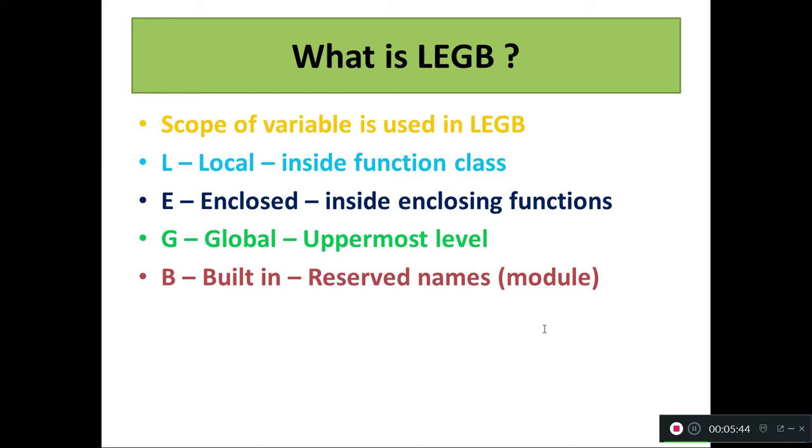The enclosed function variable can be applied in E. And then what is G? G means global. The uppermost level we simply call G. B means built-in, reserved names in modules can be used in LEGB. Simply, the LEGB rule is followed in Python. What are they? L means local, E means enclosed, G means global, B means built-in.